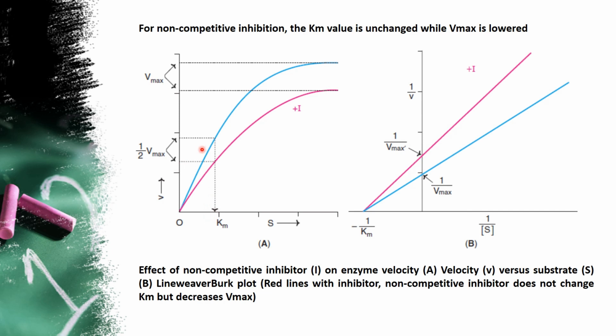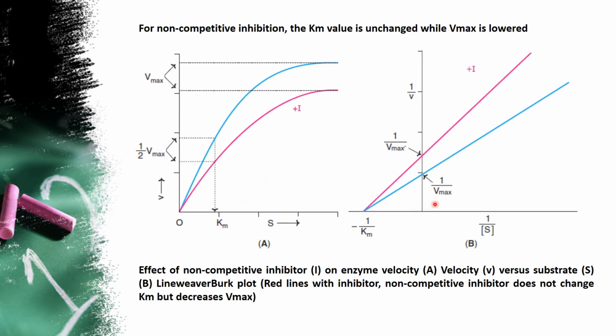So you can see that even though two separate lines are formed in the MM plot, for the half Vmax, when you cut it on the x-axis, that is the substrate concentration axis, they both meet at the same point, which is considered as Km. So that's why Km is unchanged. But coming to Vmax, it reaches a saturation a little bit higher for the substrate than the inhibitor. That difference explains that Vmax is decreased or lowered. So this is in the case of the MM plot.